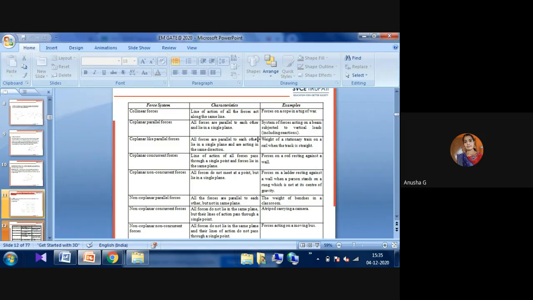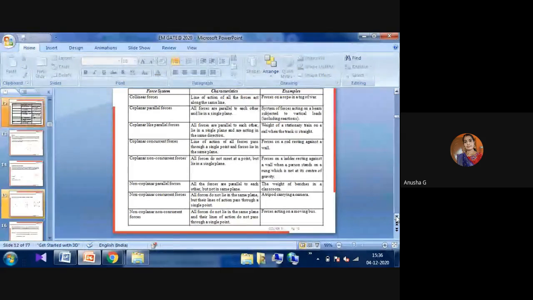Okay. Next one is the non-coplanar non-concurrent forces. All the forces do not lie in the same plane, and their lines of action do not pass through a single point. For example, the forces acting on a moving bus. The bus is moving from one plane to another plane, so the forces are not in a single plane, and they are not all at a single point. That is one of the main types.